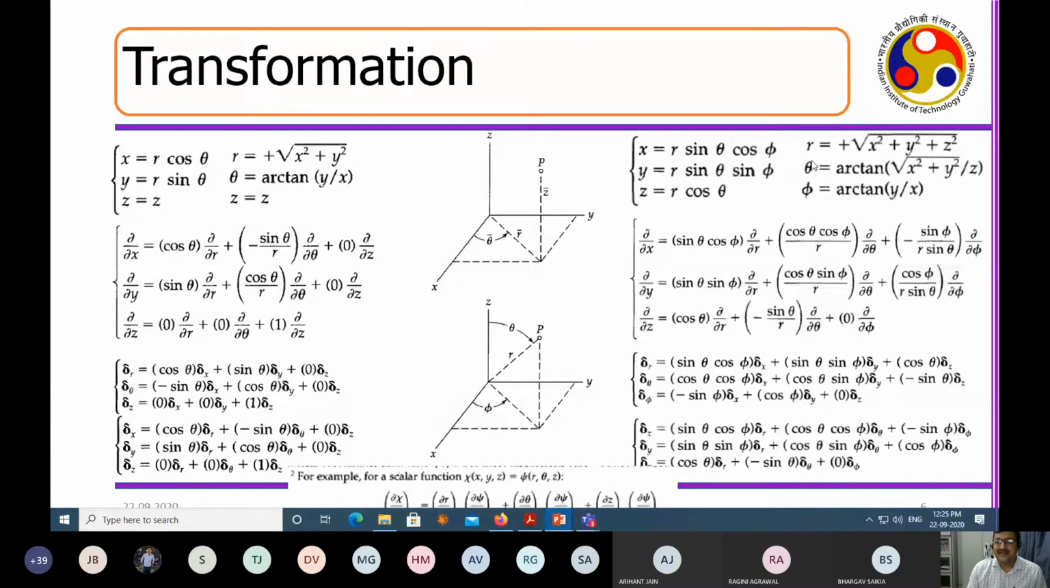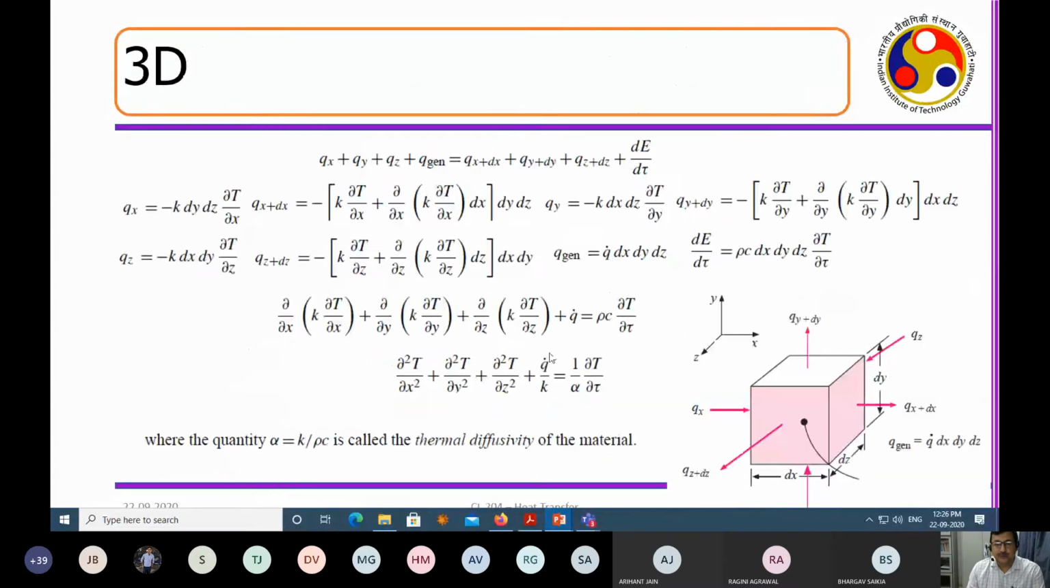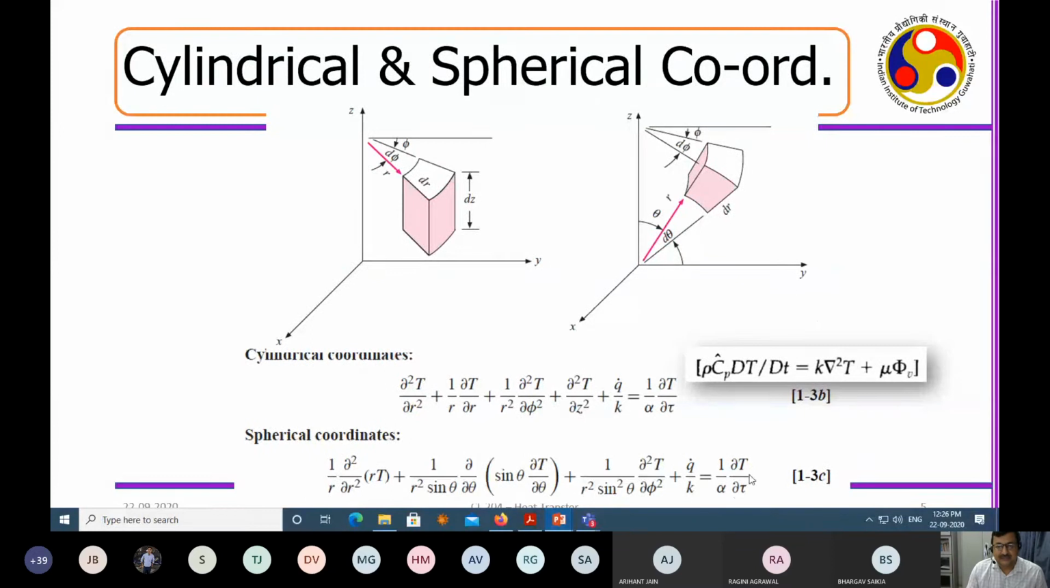You do del r by del x, del theta by del x, and del phi by del x. So then you will get all these three terms. If you do with respect to y, you will get all these three terms. If you do with respect to phi, you will get all these three terms. And then if you do twice and replace in your Cartesian coordinate system equation, you end up getting this. So I request all of you to perform these transformations, and practice so that you become comfortable with the cylindrical and Cartesian coordinate systems.